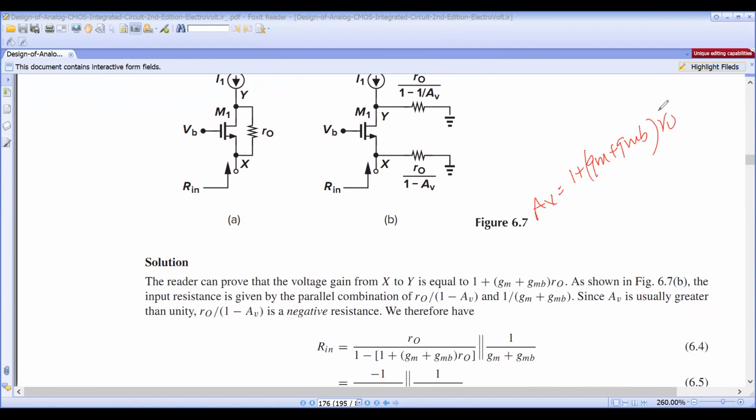Rin, the input resistance, is equal to R0 by 1 minus AV in parallel with the impedance of the circuit. So Rin is equal to R0 by 1 minus AV in parallel with 1 by GM plus GMB. You know the AV value, you can substitute it here, then you get this.